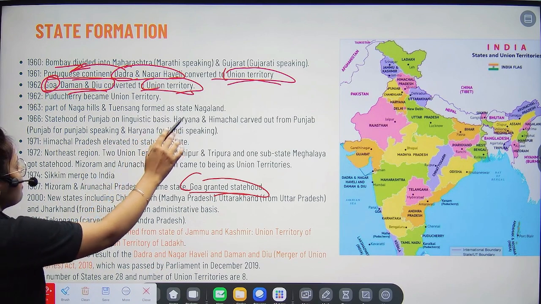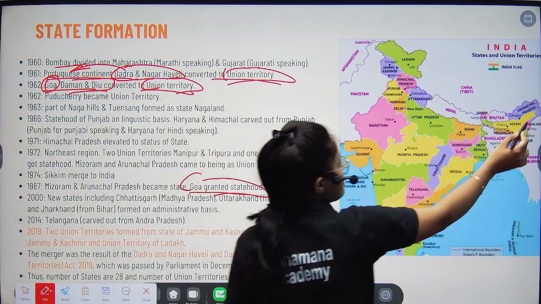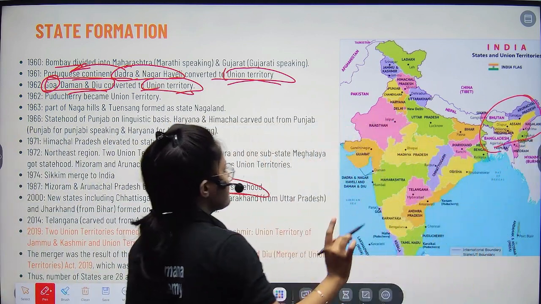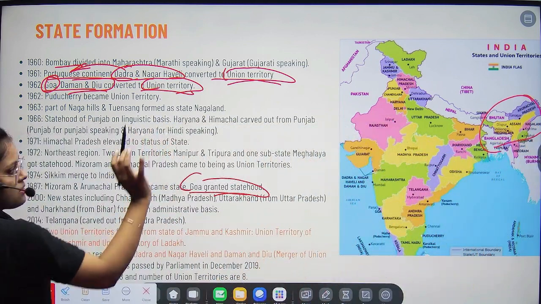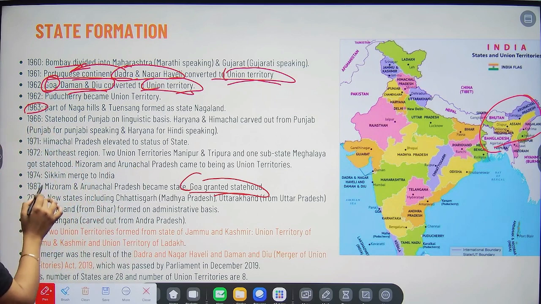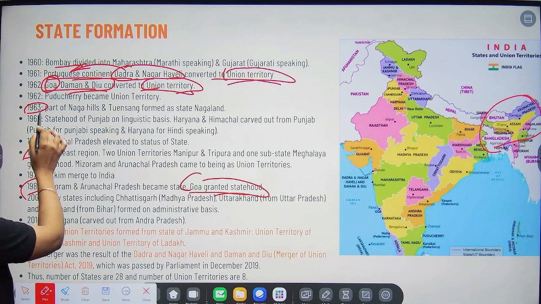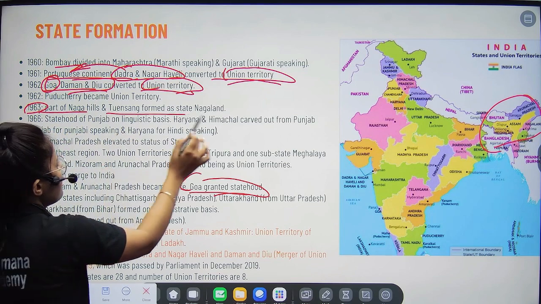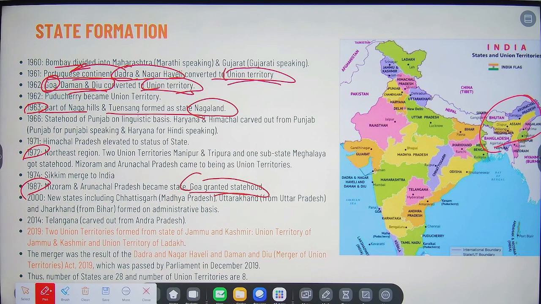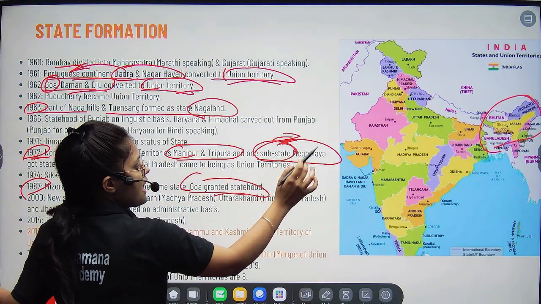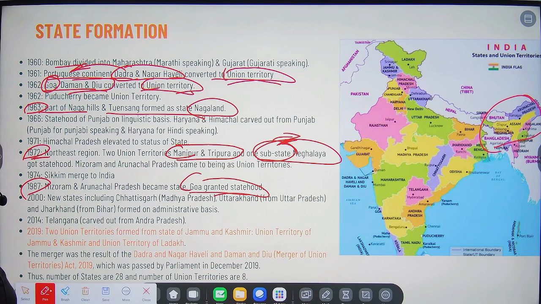And in case of the northeastern states, you can see these 7 sisters. So we can just divide it into 3 parts: 63, 72, and 87. Can you see this? Right. So what happened in 63? Nagaland was formed, right? And then in 72, 2 union territories are formed, Manipur and Tripura, and then Meghalaya was given the sub-state status, right?